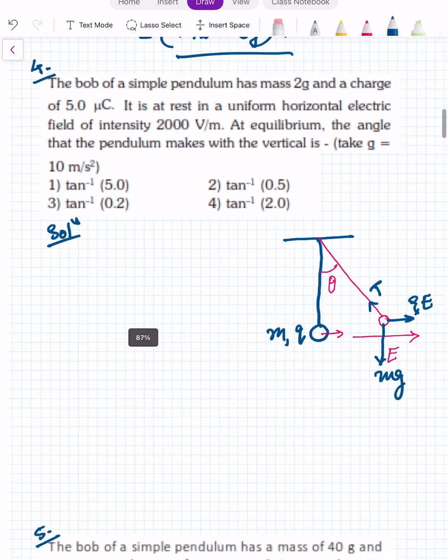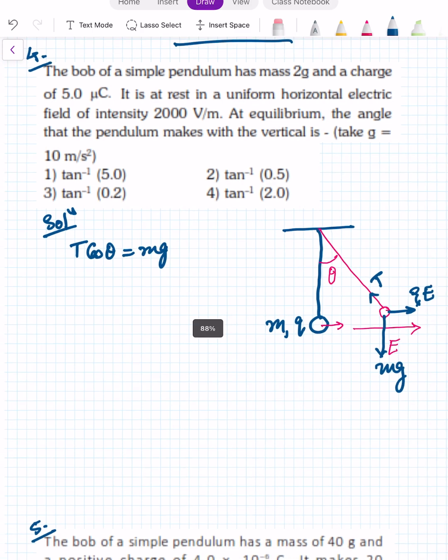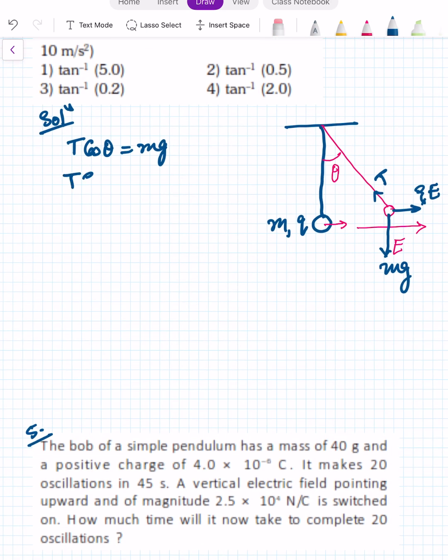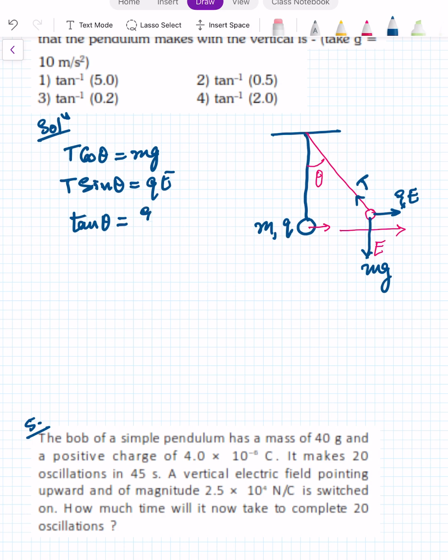So T cos theta is equal to mg, and T sin theta will be equal to QE. So divide the expressions, you will have tan theta is equal to QE by mg.